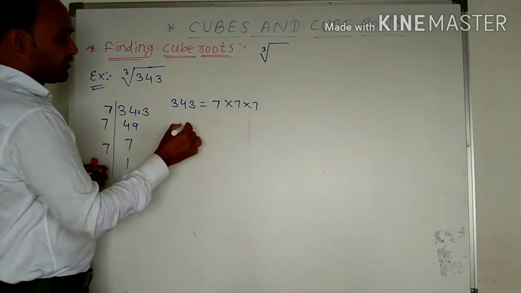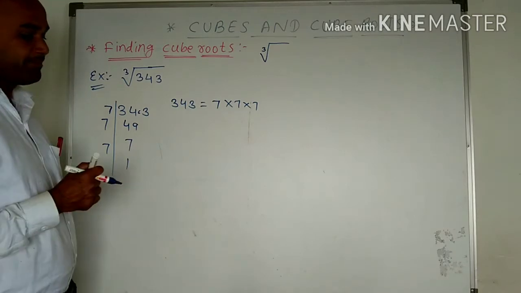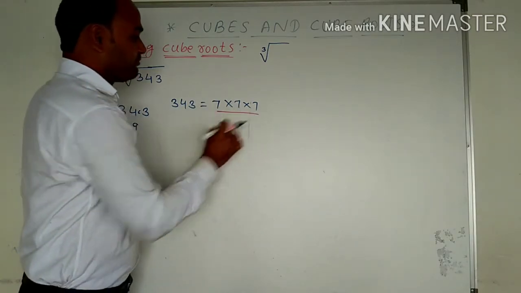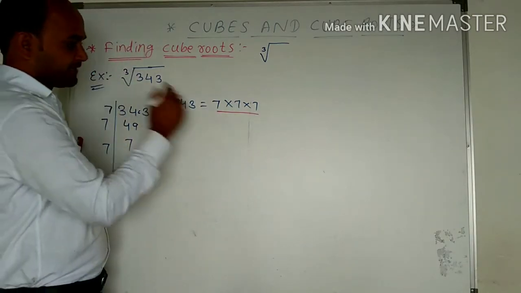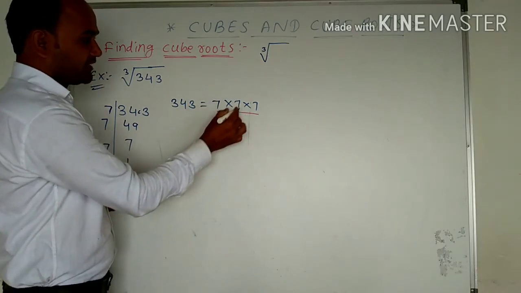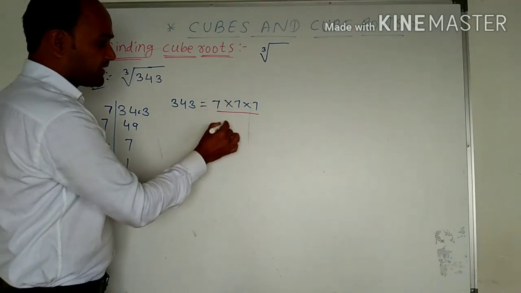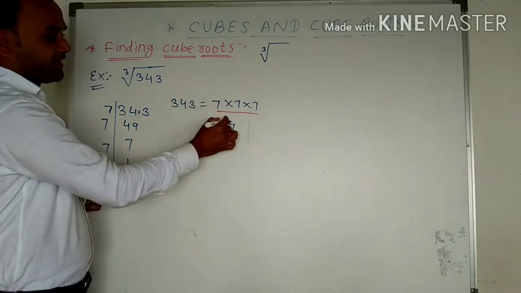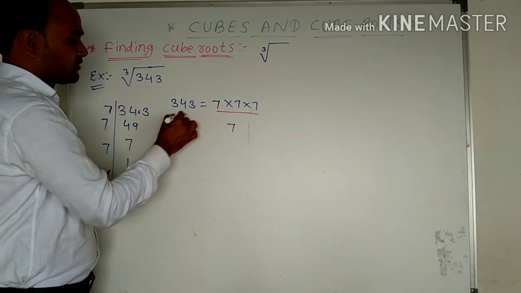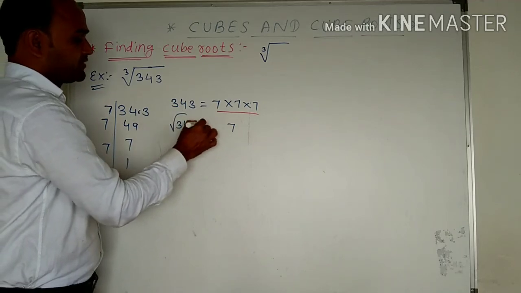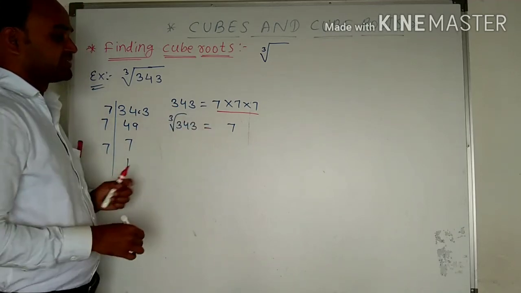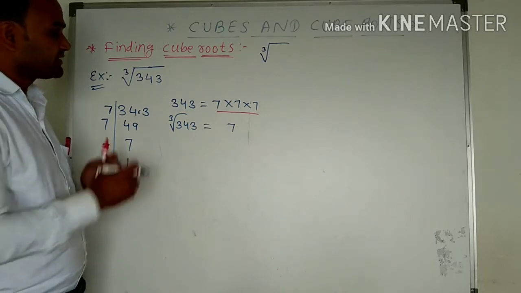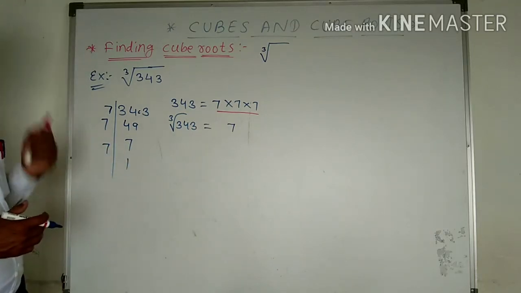So what we got, तीन का यहाँ पर आपको क्या करना पड़ेगा, पेयर बनाकर लेना पड़ेगा. You have to make the pair of 3 3s. So we can take here that 7 7s are 49. So this all we have to take as a 1. इन सबको 3 का एक पेयर बनाकर लोगे, so the cube root of 343 becomes 7. So इस तरह से आपको क्या करना है, cube roots find out करके लेना है.